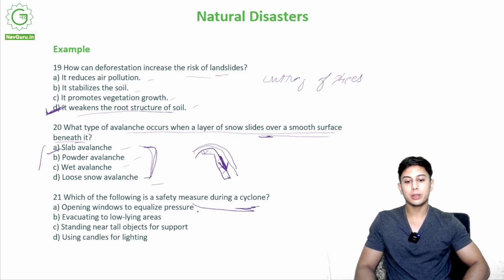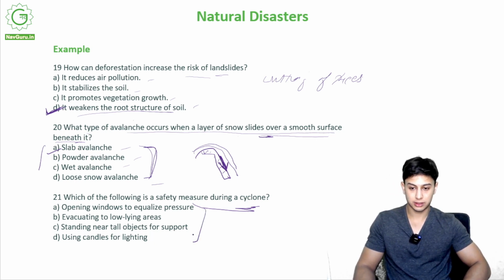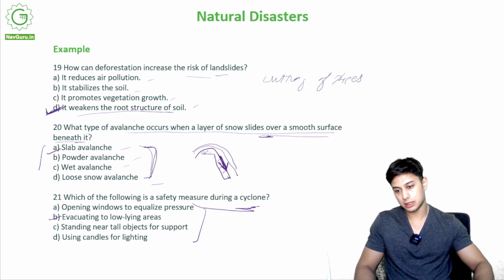Opening windows to equalize pressure. Okay, we open the windows during a cyclone. Evacuating to low-lying areas. Evacuate to low-lying areas. Standing near tall objects for support. So we stand near the trees or anything. Using candles for lighting. Out of these, which is a safety measure? Okay, so the correct option is, of course, option B, evacuating to low-lying areas. Okay, we evacuate that area, we evacuate from that place.